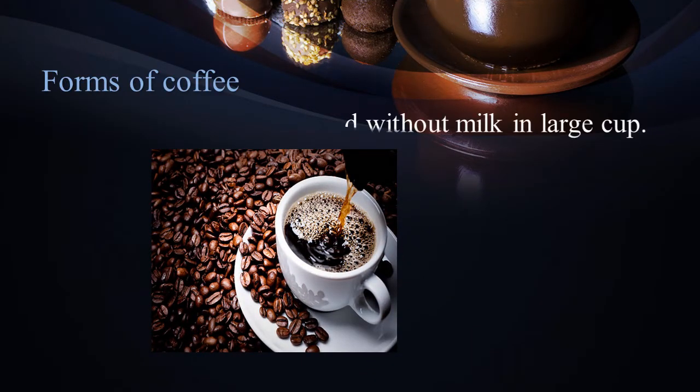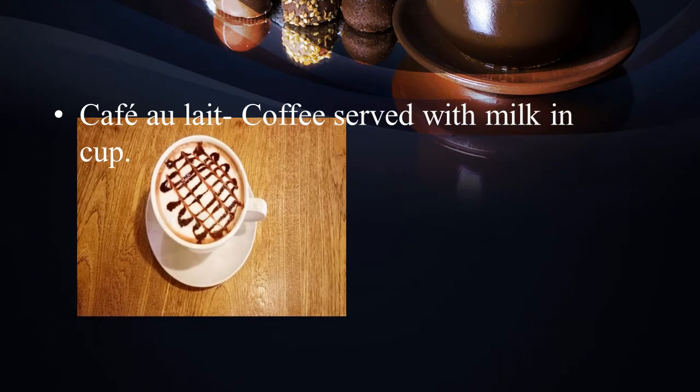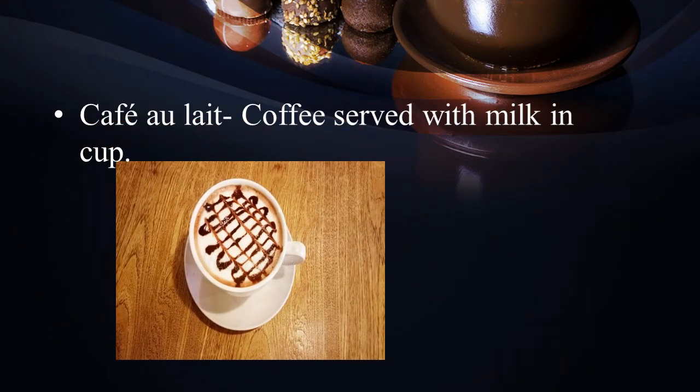Forms of coffee. Other styles of coffee, frequently, the first one is long black. What is long black coffee? A coffee served without milk in a large cup is called long black coffee. The next variation of espresso coffee is cafe au lait, which means coffee served with milk in a cup is called cafe au lait.